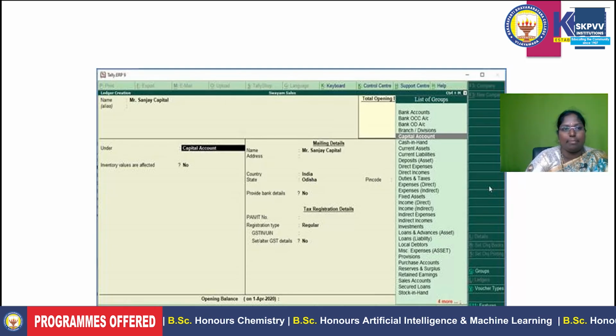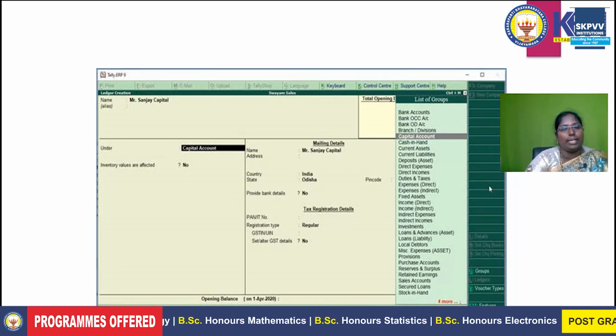For example, Ramu is one of the creditors. If you do not mention Under, the software does not know who Ramu is, or what the relation is between Ramu and the company. So definitely you need to give Ramu under Sundry Creditor, or Sundry Debtor, or Capital. If he is the owner, give owner, that is capital.